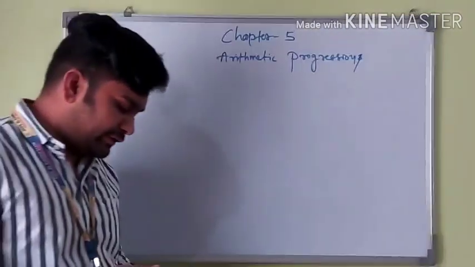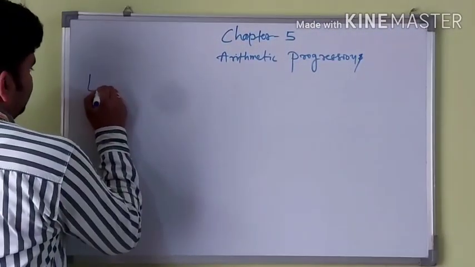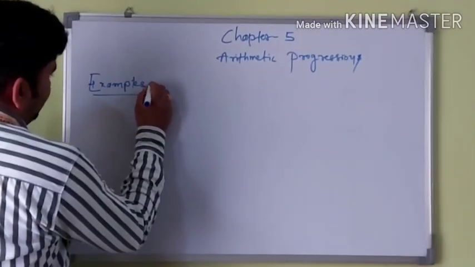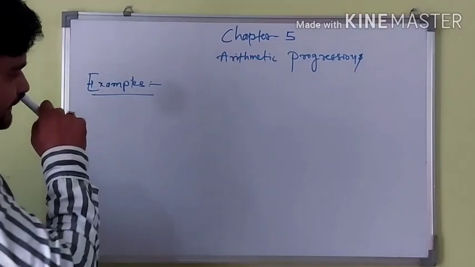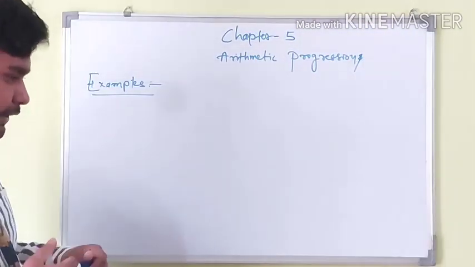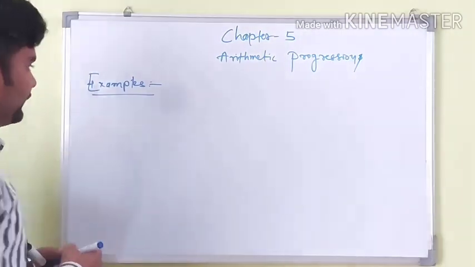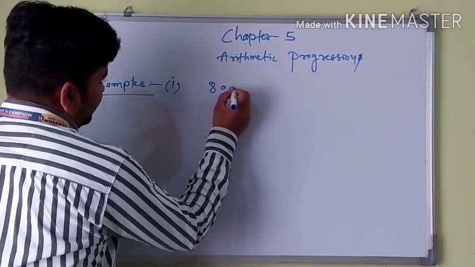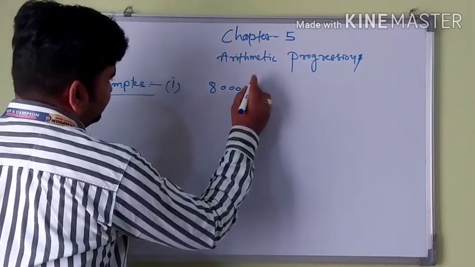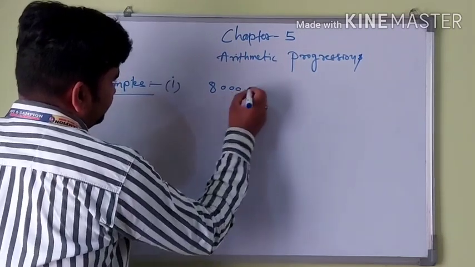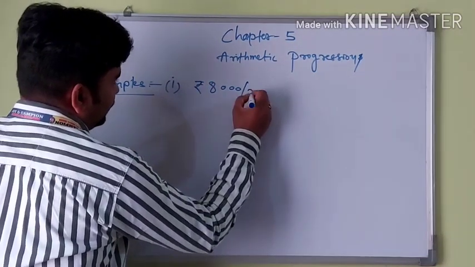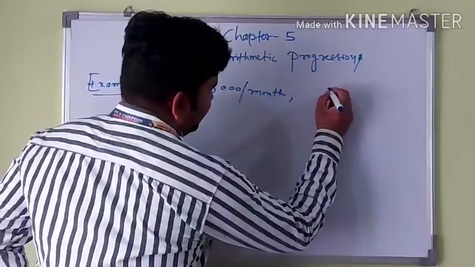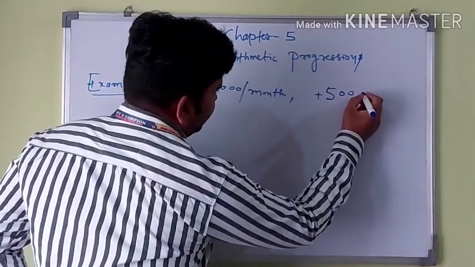Okay dear students, so let's see examples. This is the introduction part. This chapter will be a scoring chapter and very easy. Just like a working woman who will be hired for work at a monthly salary of 8,000 rupees. These examples are given in your books. 8,000 rupees per month.